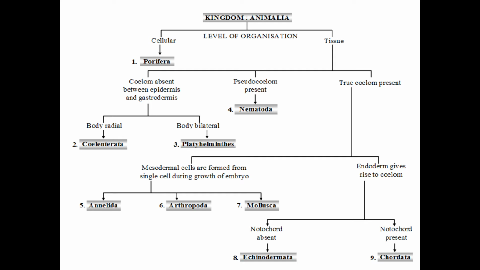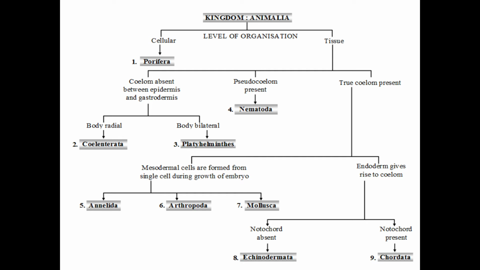And this Eumetazoa is classified into two categories based on their symmetry. Those animals with radial symmetry are categorized under Radiata, and these involve phylum Cnidaria and Ctenophora.